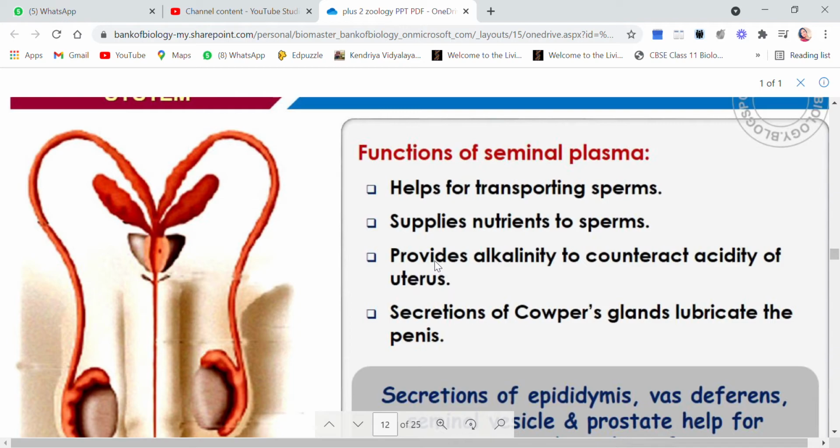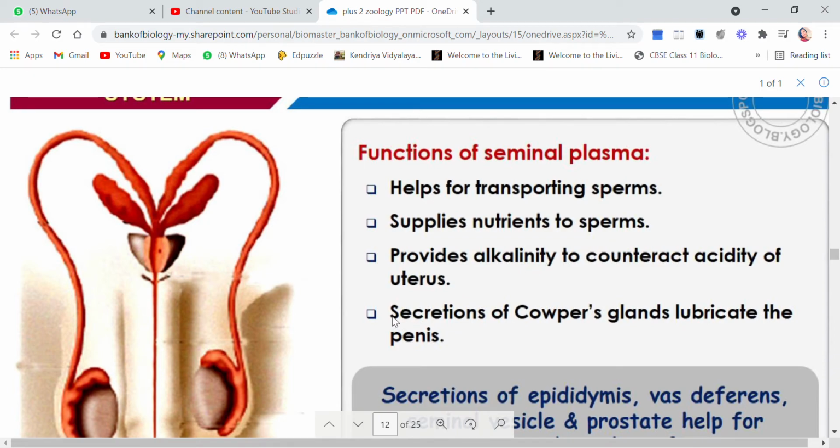Suppose the semen has been released into the female vagina, and the environment there is a little bit acidic; the seminal plasma will counteract that acidity and make the environment comfortable for the sperms, because an acidic environment may kill the sperms.